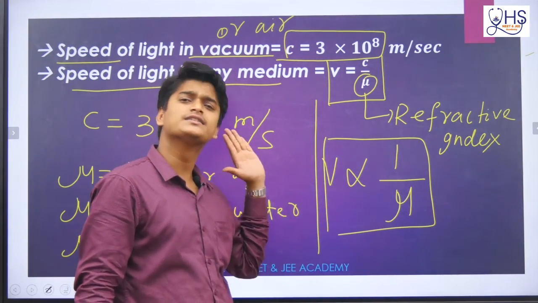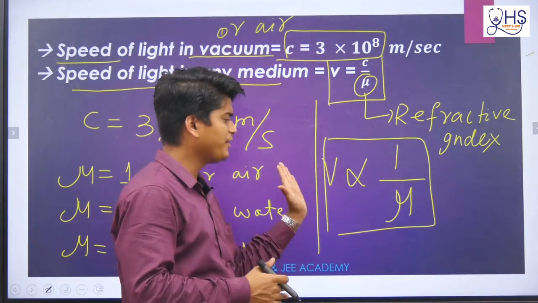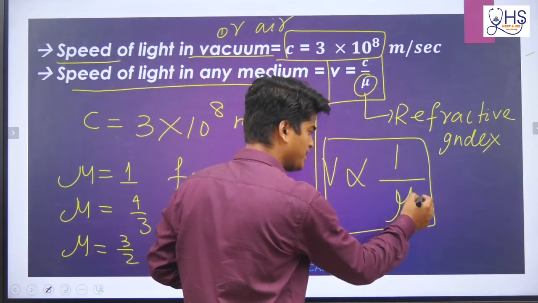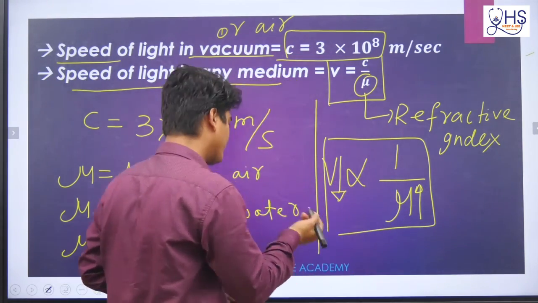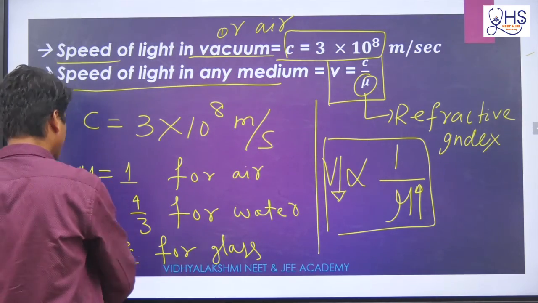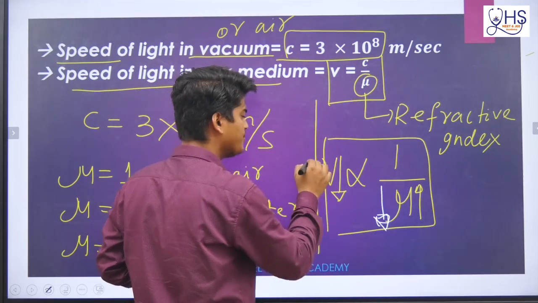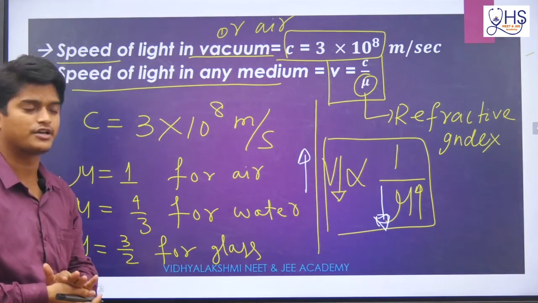If velocity is more, then refractive index will be less. So if mu is increasing, V will decrease, or if mu is decreasing, V will increase. This is the meaning of inversely proportional.